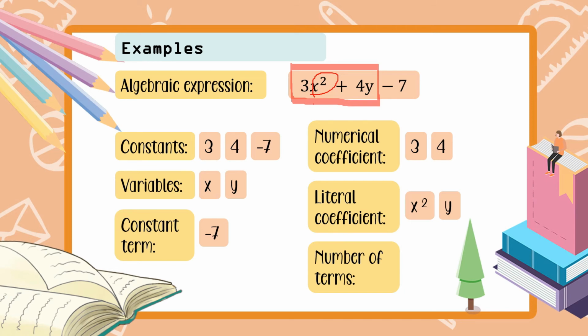And the number of terms, how many terms do we have? Okay, so we have 1, 2, and 3. So, we have 3 terms here. Okay, let's have another example.